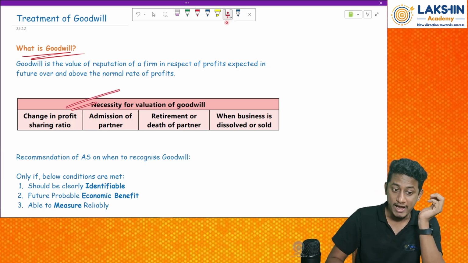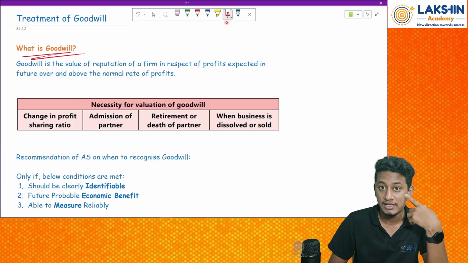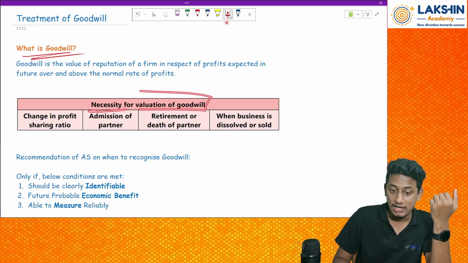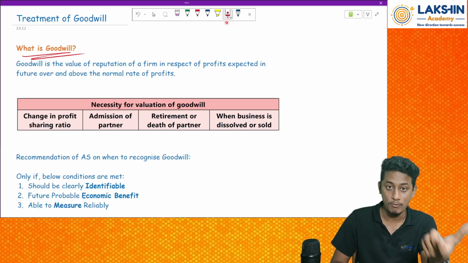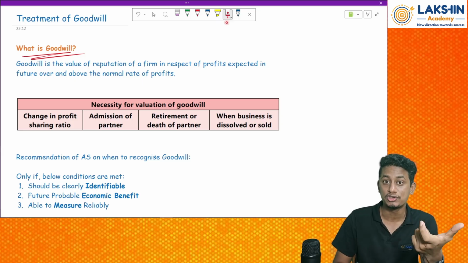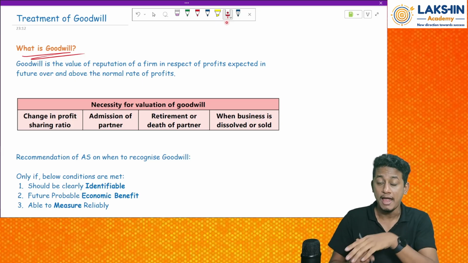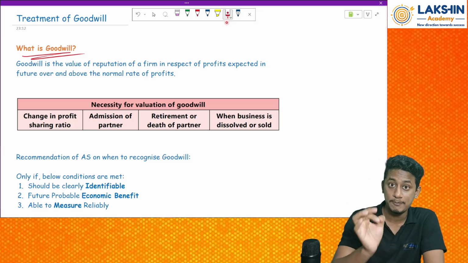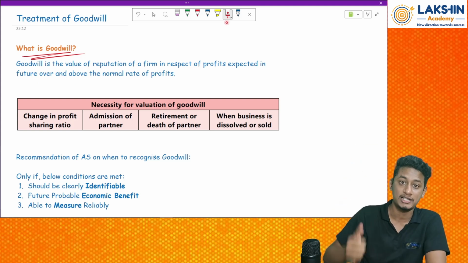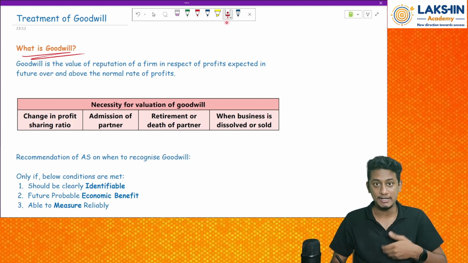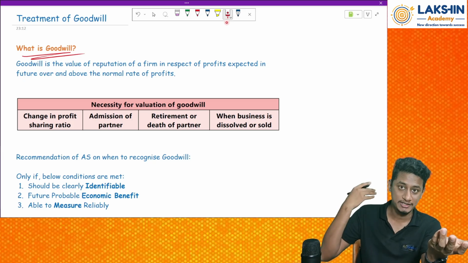Okay. Now, why is there a need for goodwill in the partnership? Necessity for valuation of goodwill. In this chapter, we will learn how to value goodwill, and how much value of goodwill is to be taken in the books of accounts. Now, how to decide on the goodwill? We will decide on the value of the goodwill depending on the future profits, based on the data we have of past profits. See, to estimate the future, we need some data regarding the past, right?